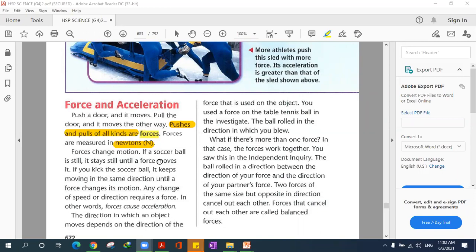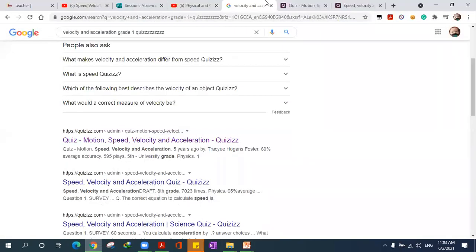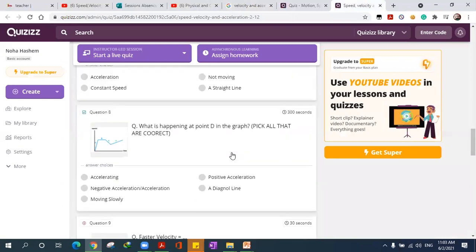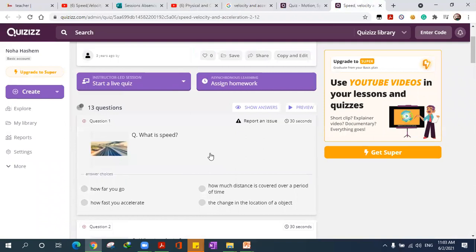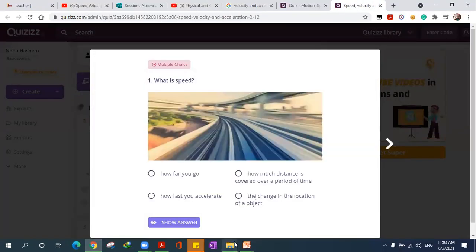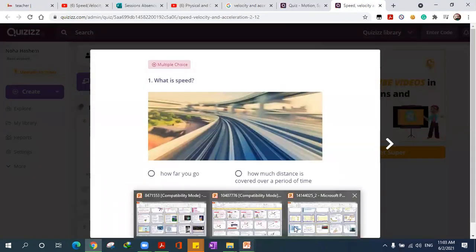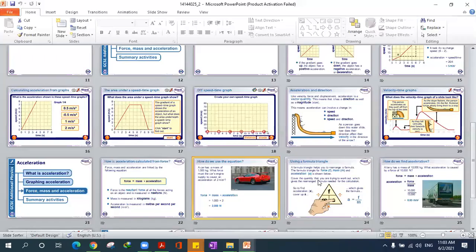Okay, guys, now it says if a soccer ball, do you know the soccer ball? This soccer ball is still, it's not moving. It stays still until a force moves it, right? The ball will keep on standing. It's not going to move until we push it with the players' feet, or someone shoots it with a lot of force. Yes, someone pushes it. Well done, that's right.